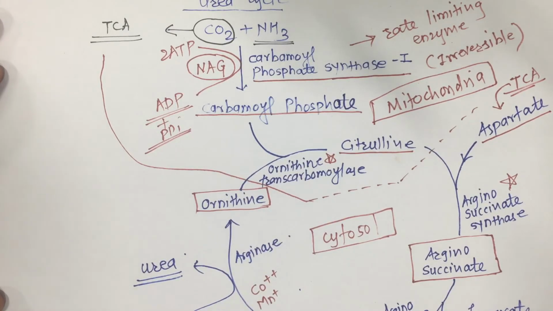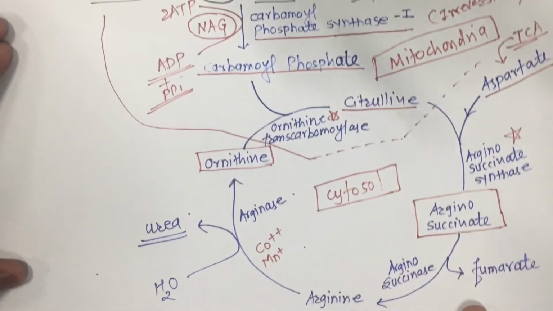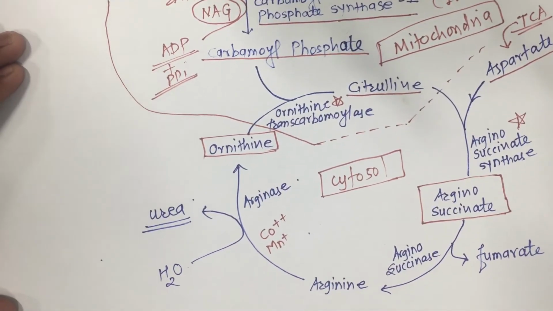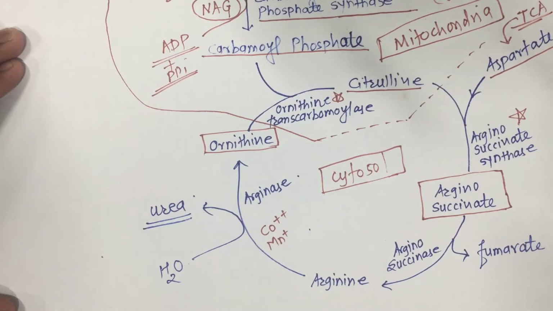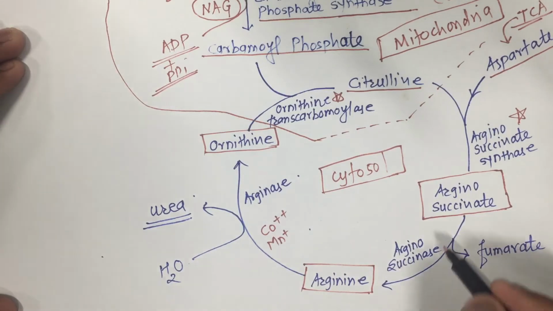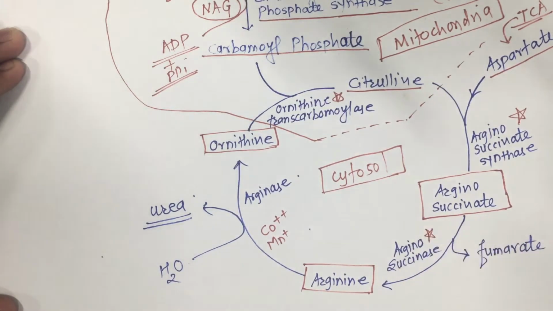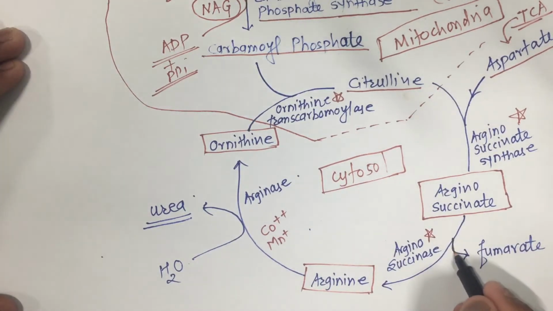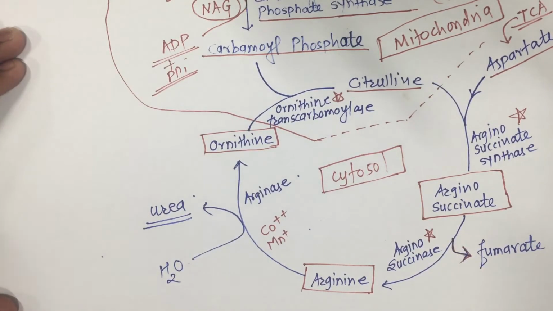Again, that arginosuccinate is converted into arginine in the presence of the arginosuccinase enzyme, and a fumarate molecule is produced.